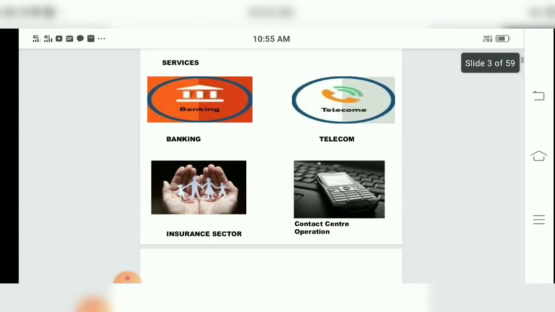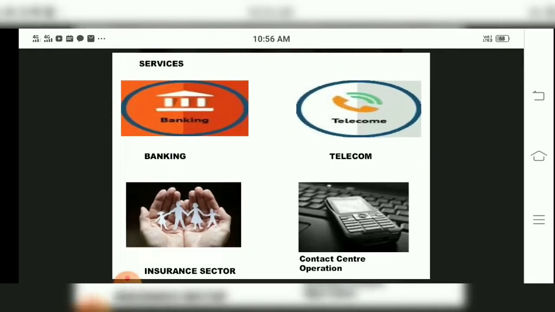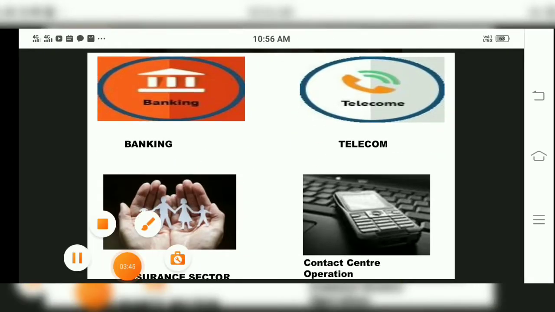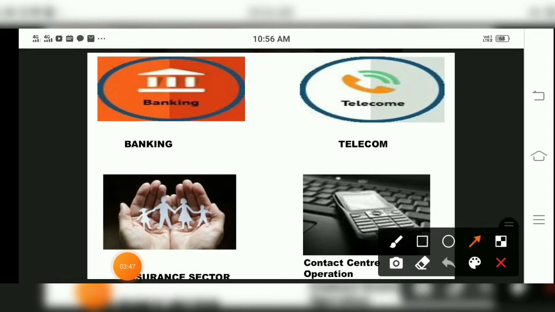So see the various types of services. If you can see the images, children, the various types of services provided by businesses: banking, then telecom facilities, insurance sector. You all know the insurance sector, we know LIC policies, that is life insurance, marine insurance, fire insurance, children.